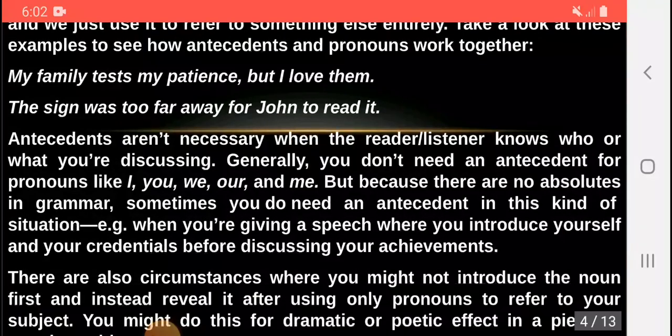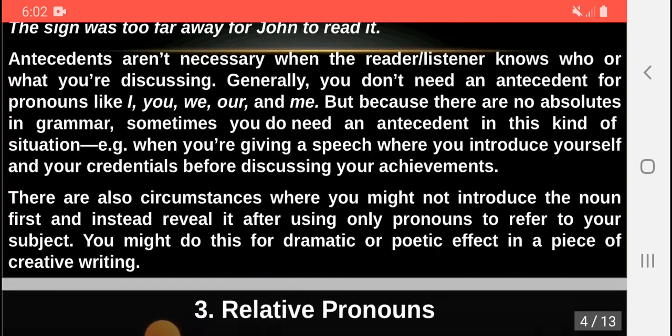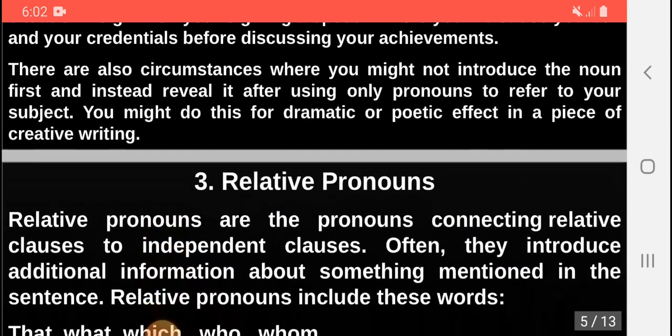Antecedents aren't necessary when the reader or listener knows who or what you are discussing. Generally, you don't need an antecedent for pronouns like I, you, we, our, and me. But because there are no absolutes in grammar, sometimes you don't need an antecedent in this kind of situation, for example, when you are giving a speech where you introduce yourself and your credentials before discussing your achievements. There are also circumstances when you might not introduce a noun first and instead reveal it after using only pronouns to refer to your subject. You might do this for academic or poetic effects in a piece of creative writing.